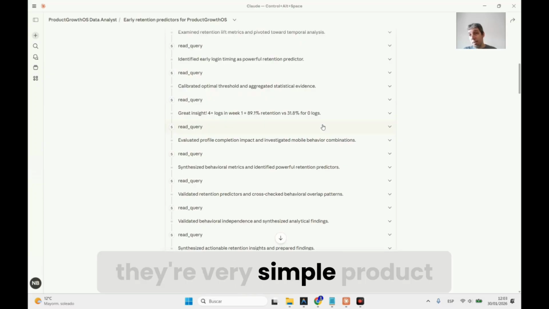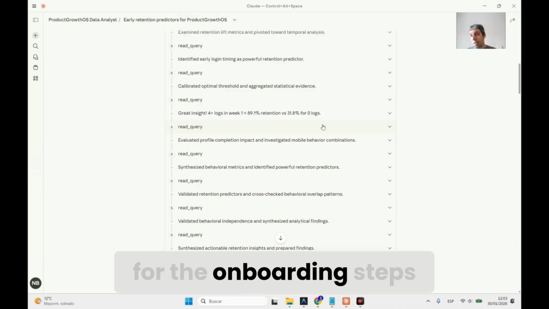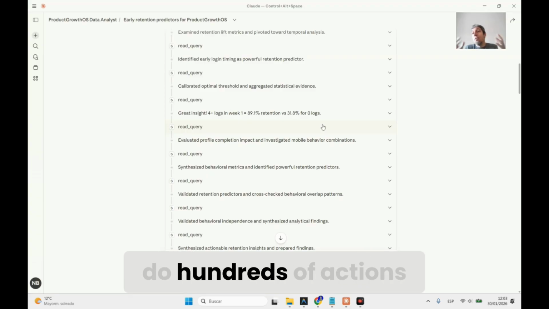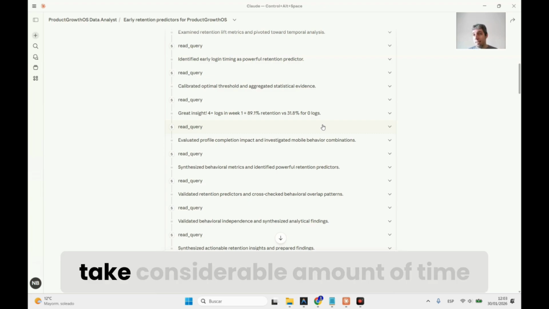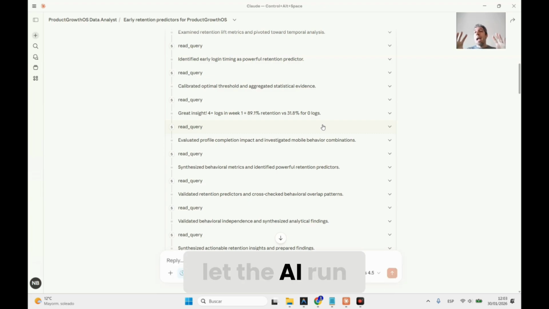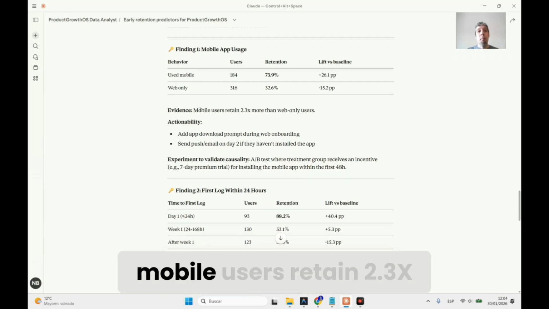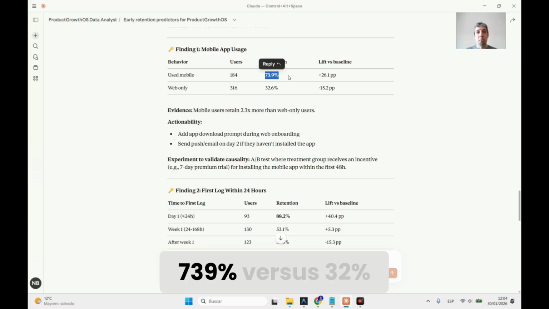Of course, it's a very simple product with just one table and different variables for the onboarding steps of the user. But if I were to, for example, be on Slack, as we use as an example, the user will be able to do hundreds of actions. So analyzing all these different things that the user can do will take a considerable amount of time. And we can just let the AI run with that, run the multiple analyses, and come back with the results. And here are the results. The first finding is mobile app users. So mobile users retain 2 to 3x more than web-only users. So you see, 79% versus 32%.